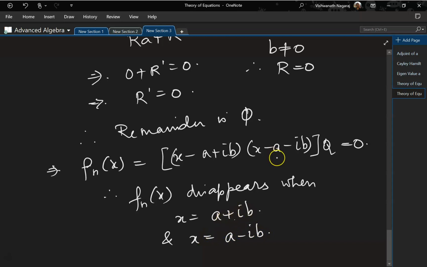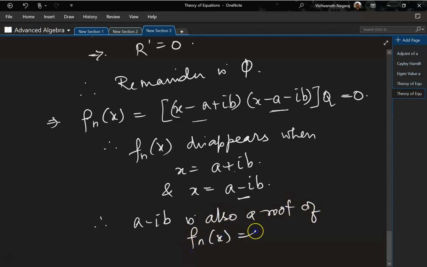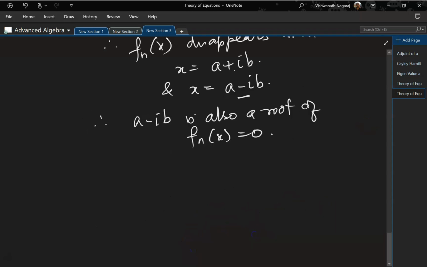So a plus ib means this will disappear. A minus ib means this will disappear. Therefore, a minus ib is also a root of fn x equal to 0. Two ways in which we can, or we have proved. Let's look at the next theorem.